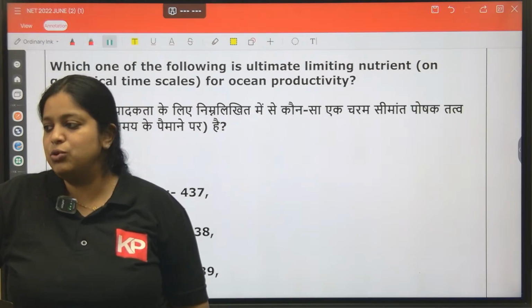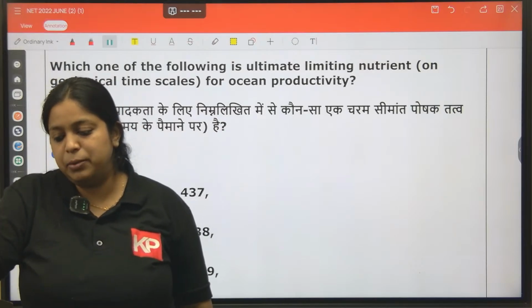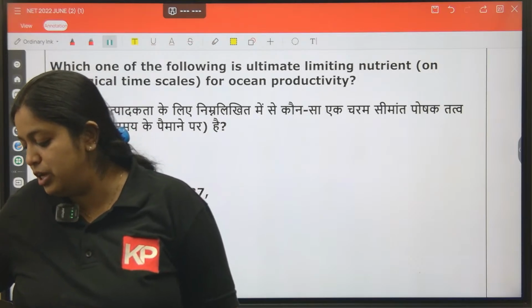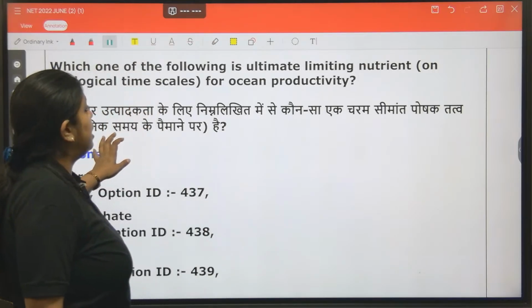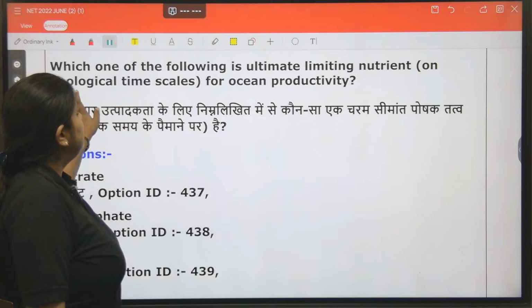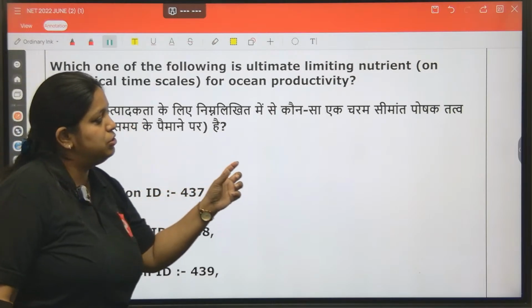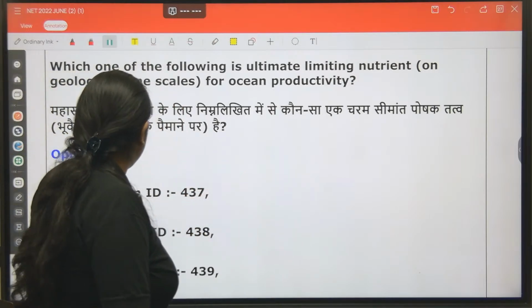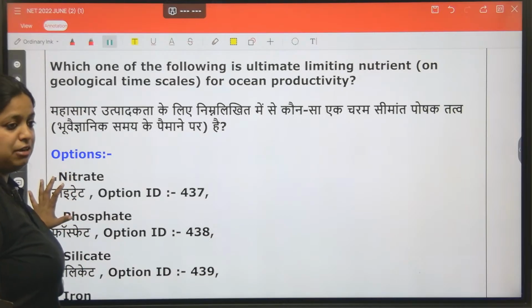When it comes to productivity-related terminology, there is a statement defining this particular term: the ultimate limiting nutrient on the geological time scale. Among nutrients, it is nitrogen and phosphorus, not silicate and iron actually. Major ones are nitrate and phosphate.